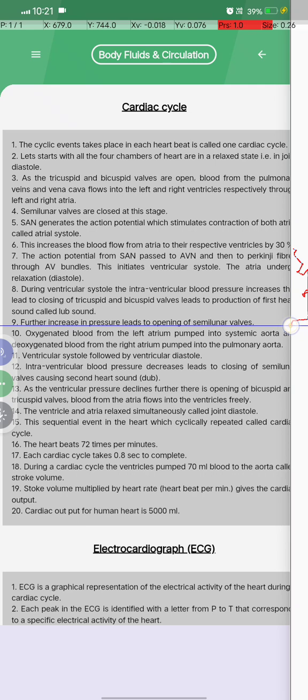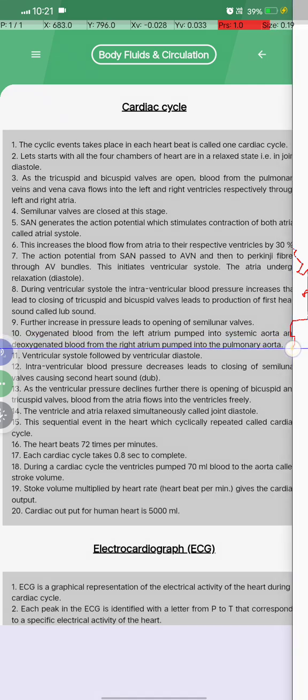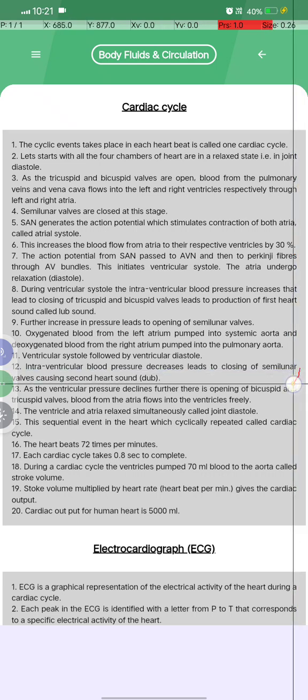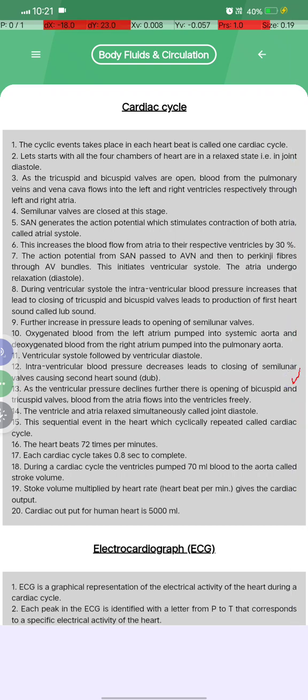Further increase in the pressure leads to the opening of the semilunar valves, and the oxygenated blood from the left ventricle is pumped into the systemic aorta. Deoxygenated blood from the right ventricle is pumped into the pulmonary aorta. Ventricular systole is followed by ventricular diastole, and the intraventricular blood pressure decreases, leading to the closing of the semilunar valves, causing the second heart sound, dub. So the first sound is called lub, and the second sound is called dub. Which sound comes first in the heart? Lub, then dub: lub dub. Okay, any problem?